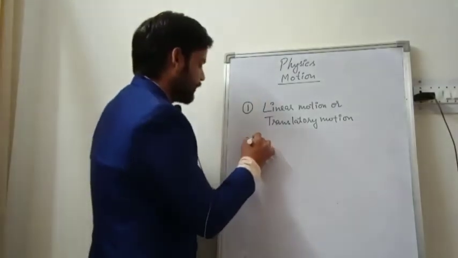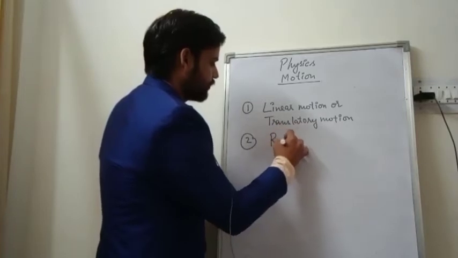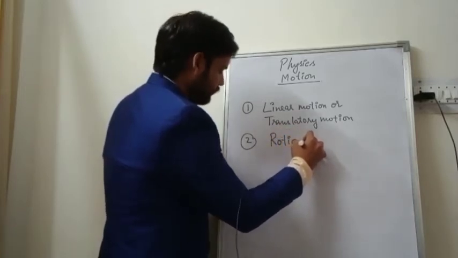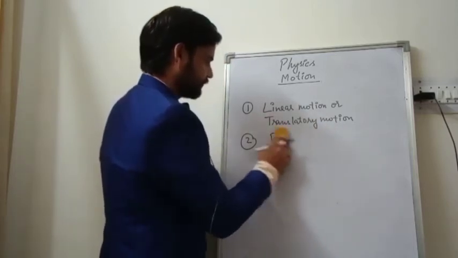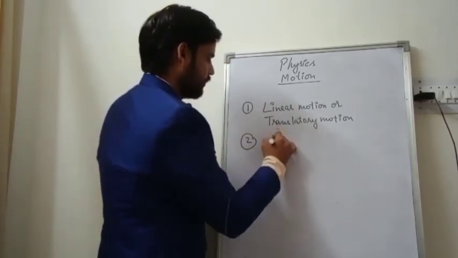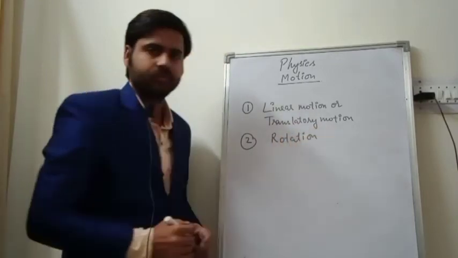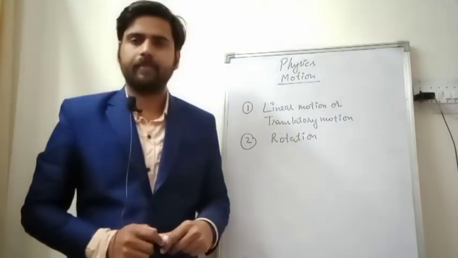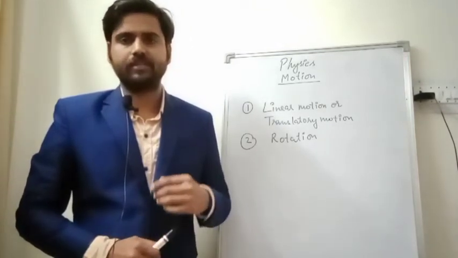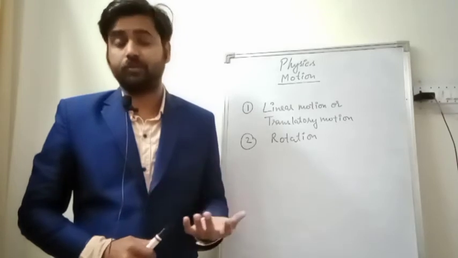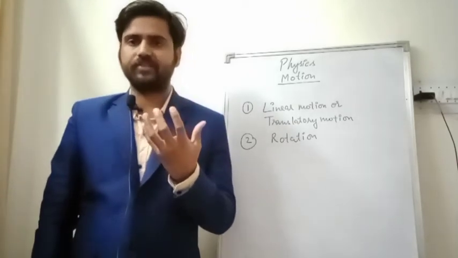Let's say the second one is rotation. It is also a kind of motion. You are now in class 8, so you must know the earth spins on its axis.